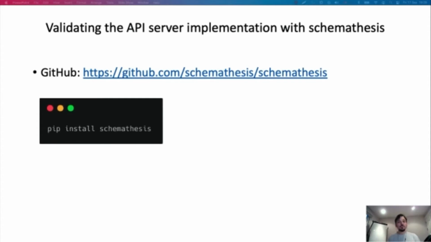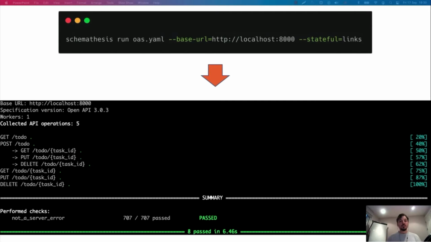Schemathesis is a Python library which is built on top of another library called Hypothesis, which is a property-based testing framework for Python. If you're not familiar with property-based testing, I highly encourage you to take a look at that. It's going to change your mind about how testing works. For the purposes of this presentation, we're just going to focus on Schemathesis. To install Schemathesis, you need to have a Python runtime available locally. You install the library with pip, and running Schemathesis is very simple.